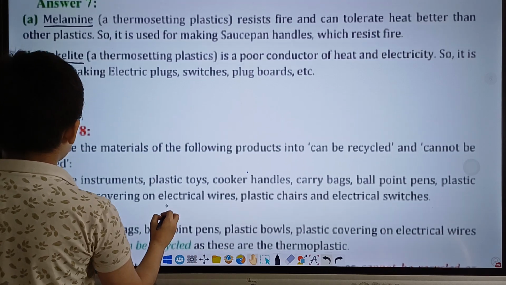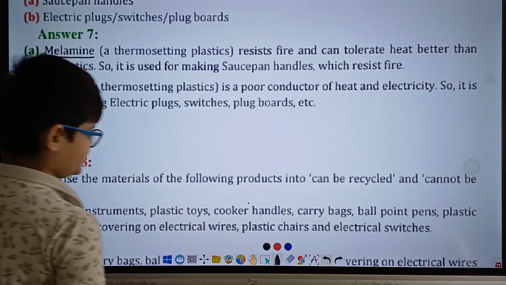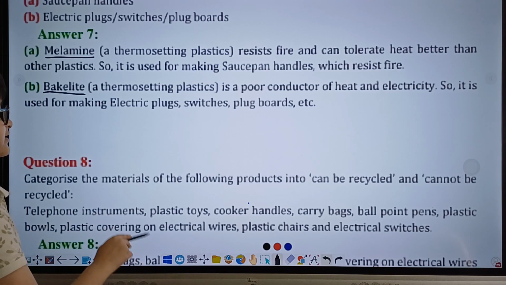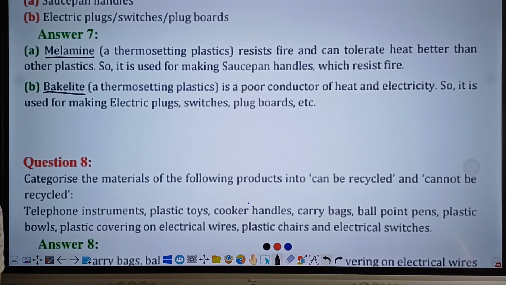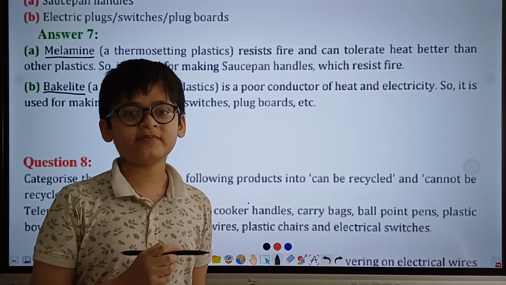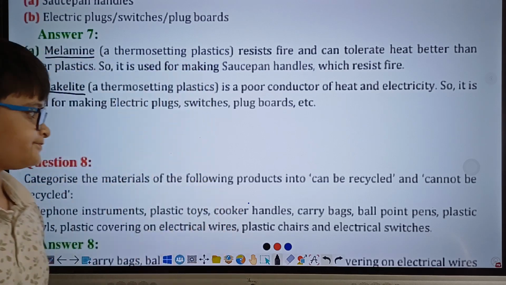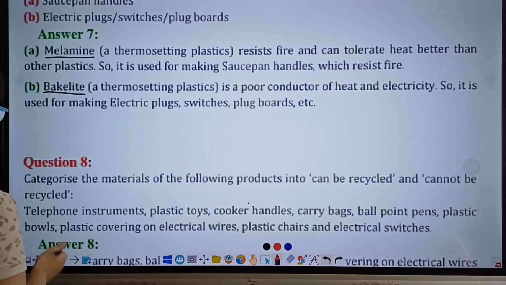Now, before I show you the answer to this question, first of all, think of it yourself. Try to solve this question yourself. I myself will also be marking each of the materials as can be recycled and cannot be recycled with different colors. A red tick will mean can be recycled and a blue tick will mean cannot be recycled. Alright? Now, let's go.